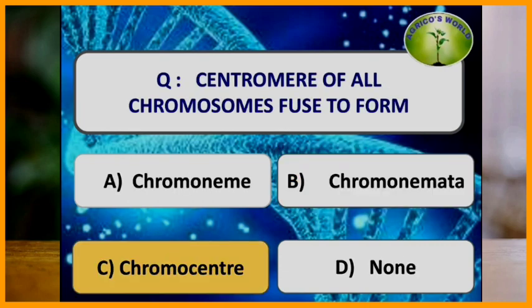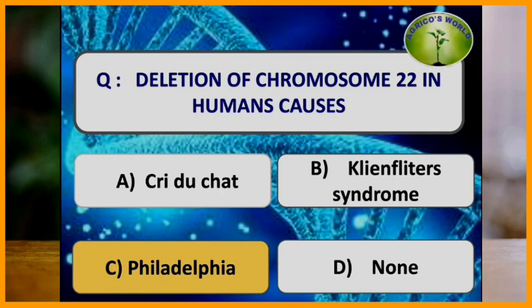Centromere of all chromosomes fuse to form which of the following? The centromeres of all chromosomes unite together and form the chromocenter. Deletion of chromosome 22 in humans causes which of the following? Deletion of chromosome 22 causes Philadelphia chromosome, whereas deletion of chromosome 5 causes Cri du chat.